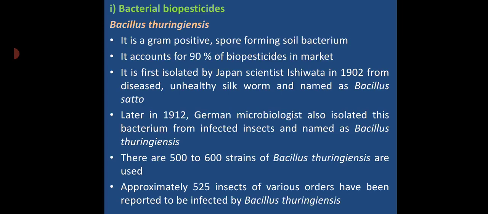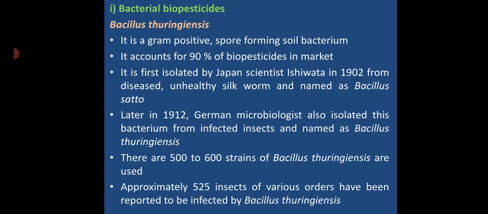It was first isolated by a Japanese scientist in the year 1902 from a diseased, unhealthy silkworm and named Bacillus sotto. Later, in the year 1912, a German microbiologist also isolated the same organism from an insect and named it Bacillus thuringiensis. There are 500 to 600 strains of Bacillus thuringiensis in use. Approximately 525 insects of various orders have been reported to be infected by Bacillus thuringiensis.